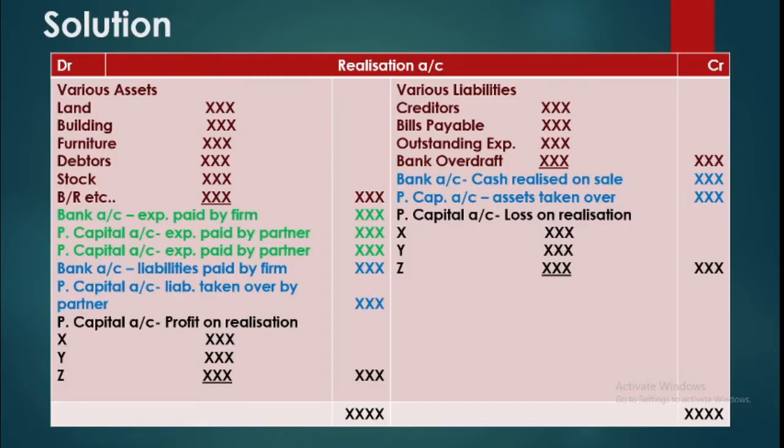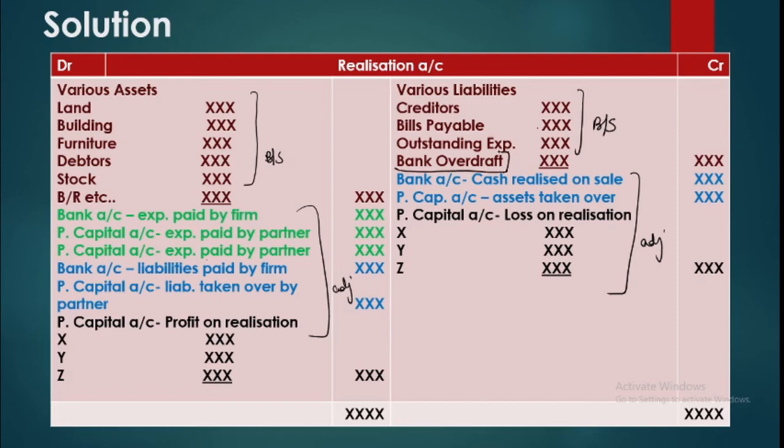Okay. So this is your realization account. This is what we have got from the balance sheet. You closed everything, and this is what your adjustments are given, because adjustments are recorded at two places. So when you do the cross posting, these will be posted in the coming accounts, but these are the closings. Now you might be finding bank overdraft here. Now please remember, bank overdraft is the amount overdrawn from the bank.